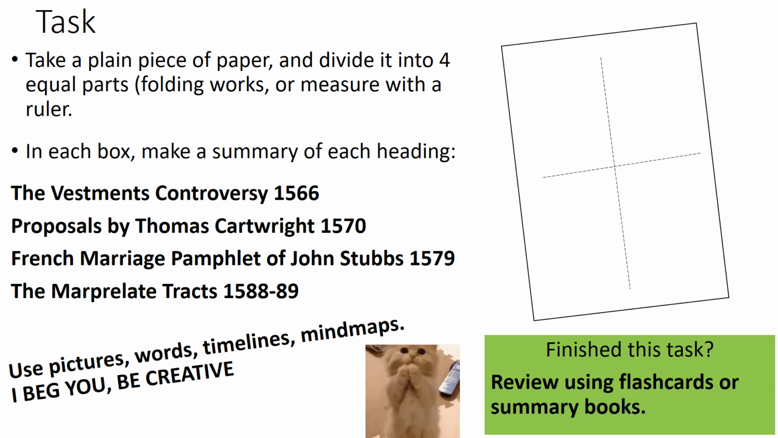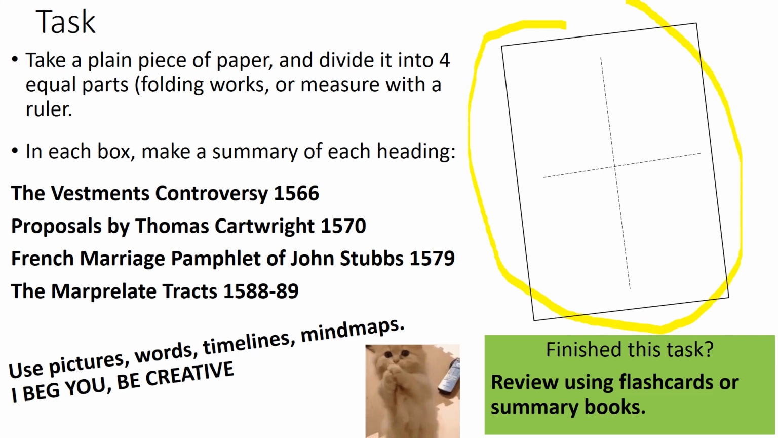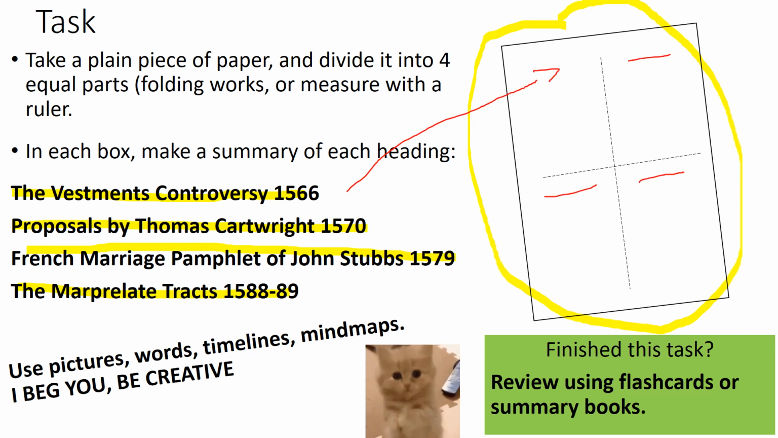So your task, your job is to take a plain piece of paper or a lined piece of paper, or you can do this in your exercise book by drawing 4 quadrants, as you see on the right-hand side here. Let's just go ahead and circle that so we know what we're referring to. You can go ahead and draw this or fold it. The choice is yours, but in each box you are going to write the following headings: vestments controversy, proposals by Thomas Cartwright, the marriage pamphlet of John Stubbs, and the Marplet tracts of 1588 and 89. Those individual titles will fill each box here, here, here, and here.